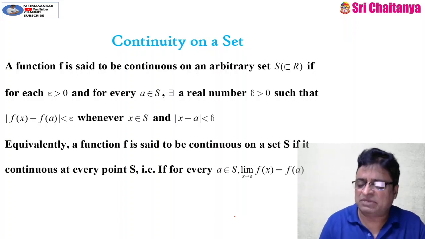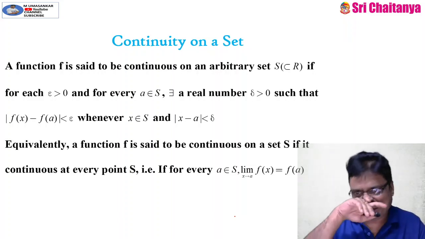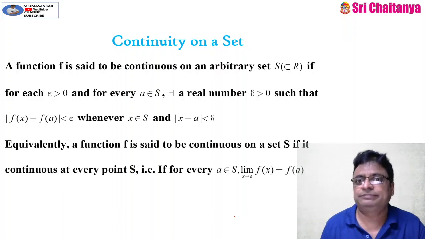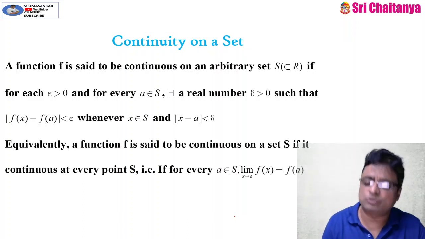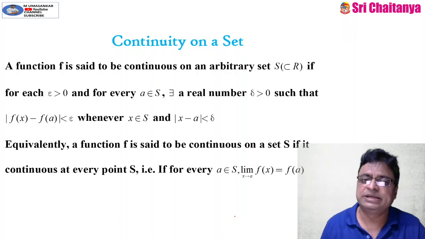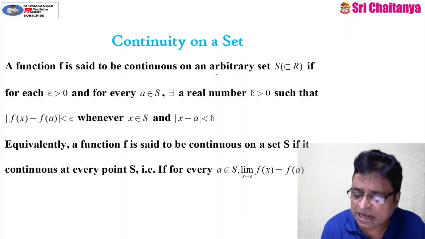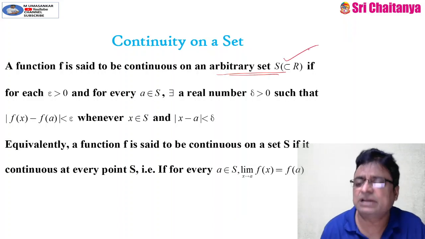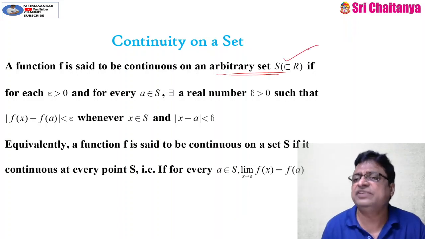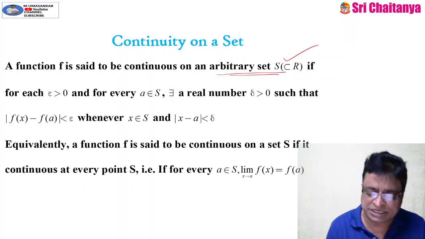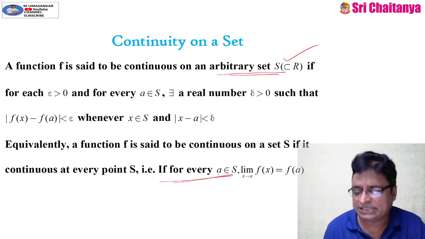Suppose the set of real numbers, the set of rational numbers, the set of irrational numbers. If I am talking about those, just like intervals, it also holds good. That means a function f is said to be continuous in a set, an arbitrary set which is a subset of the set of real numbers, if it is continuous at every point in that set.